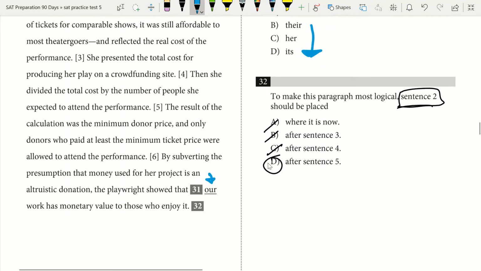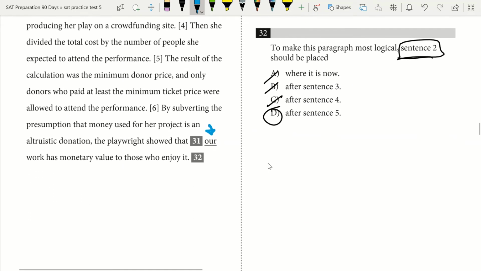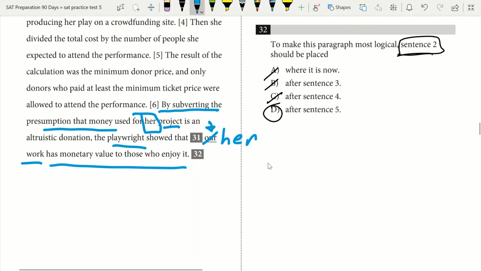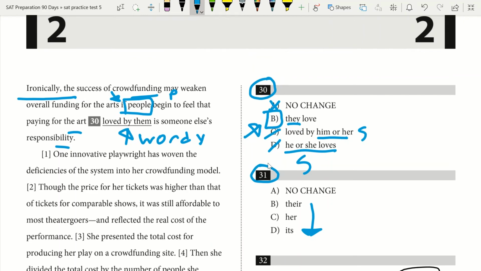Now in order to determine which pronoun should be used, I have to find my antecedent once again. So I'm going to start in my sentence: by subverting the presumption that money used for her project is an altruistic donation, the playwright showed that her work has monetary value to those who enjoy it. We know the playwright is female because it's her project and it's her work. So we want to maintain that parallelism between it being her project and her work. So our answer there is going to be C. We want her there, right?